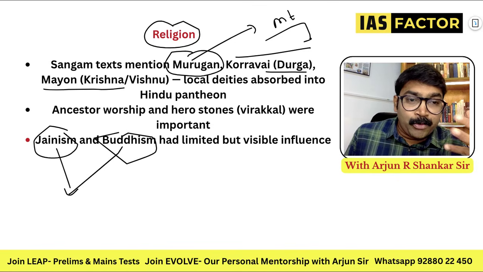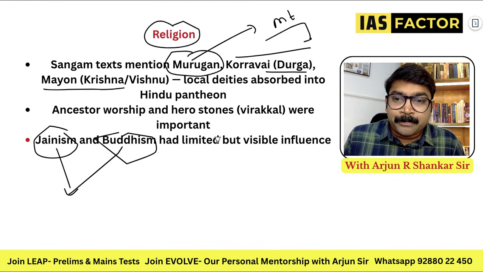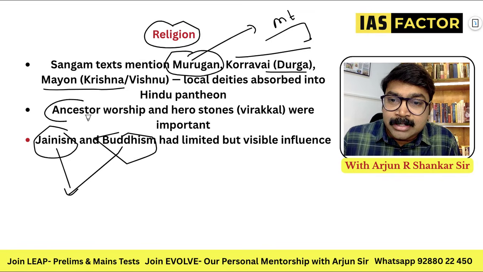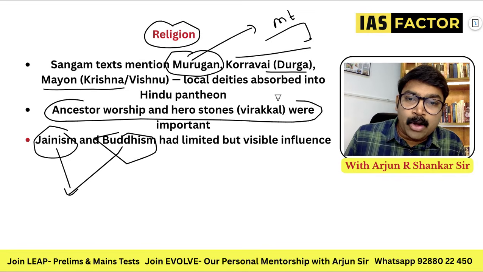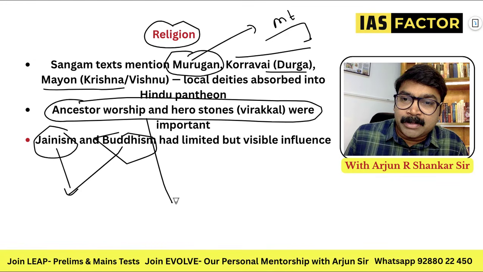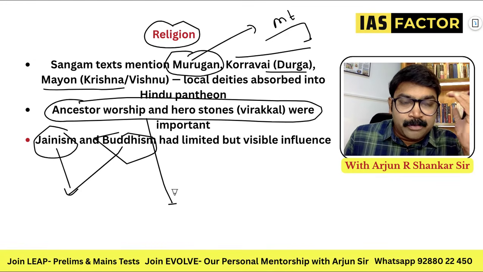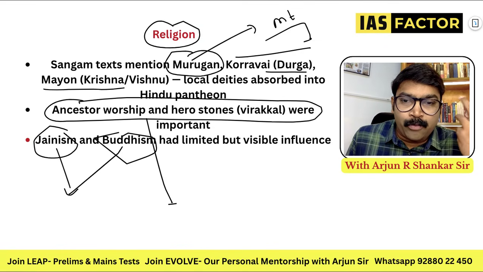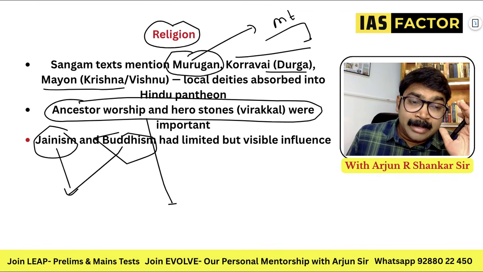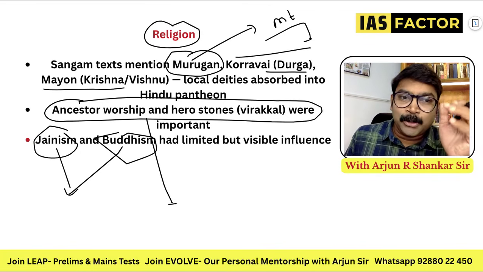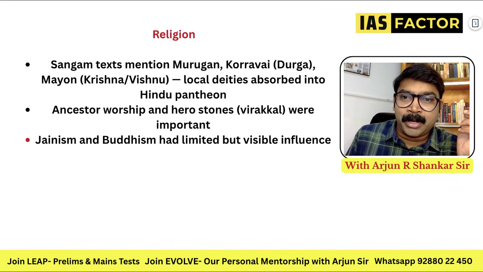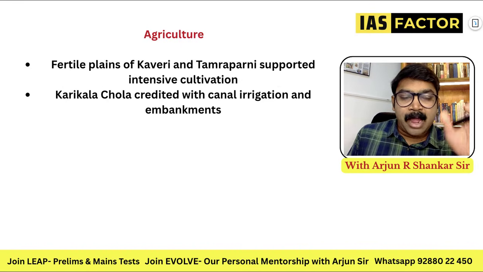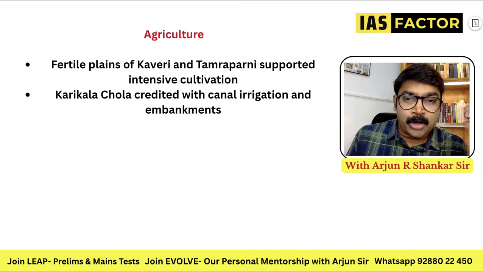But you should know, before even the religion came in, there was ancestor worship and hero stone worship called Veerakalla. They worshipped their ancestors. They worshipped the heroes who laid down their lives, who fought battles and wars. That worship predated the Hindu gods worship in the Sangam period. After that only, Hindu gods came in.